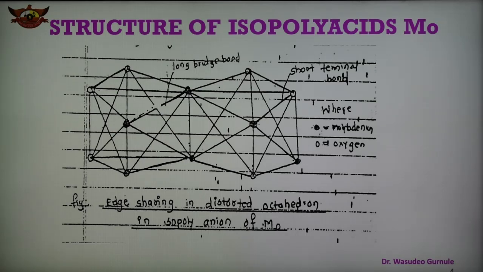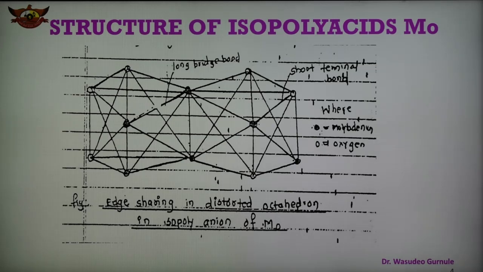In the case of edge sharing, the number of oxygens reduces, and due to this the repulsion between the oxygen O minus ions is less. Hence, edge sharing gives more stability as compared to sharing through the corners. The terminal oxygens are strongly pi bonded with molybdenum, and therefore the terminal molybdenum-oxygen bonds are shorter. So this is the structure of isopolyacids of molybdenum.